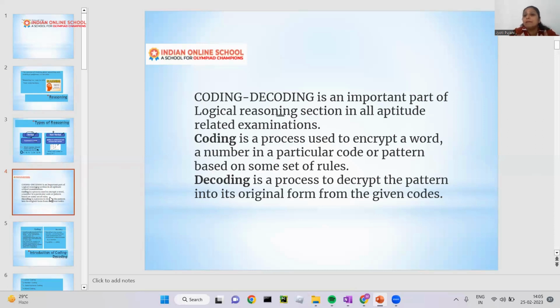Reasoning plays an important role in all exams, you can say all types of exams. Okay, so coding. What is coding? Coding is a process used to encrypt a word or a number in a particular code and pattern based on a small set of rules. And decoding, if we decrypt the pattern, we will change it back into the original from the given words.